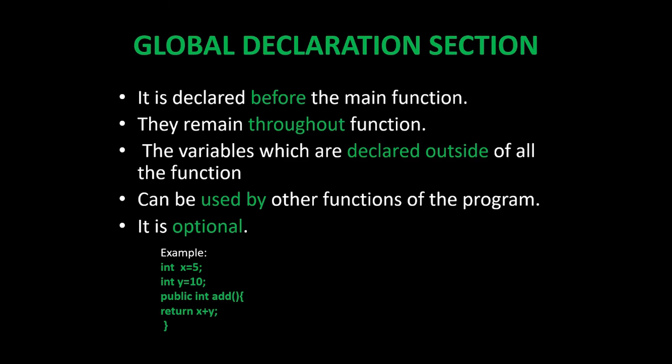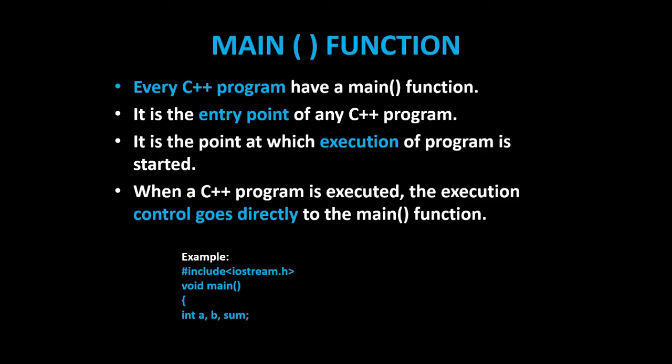Global declaration statement. It is declared before the main function. They remain throughout the program. The variables which are declared outside of all the functions can be used by other functions of the program. It is optional. In the example, int x is equal to 5, int y is equal to 10, public int add, so return x plus y, flower bracket close.